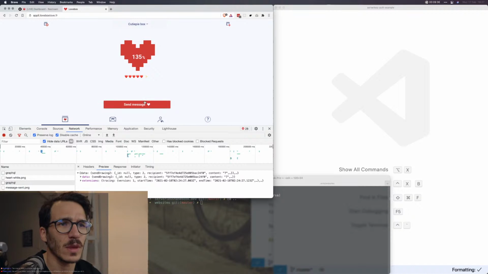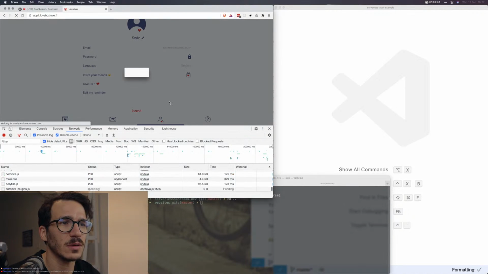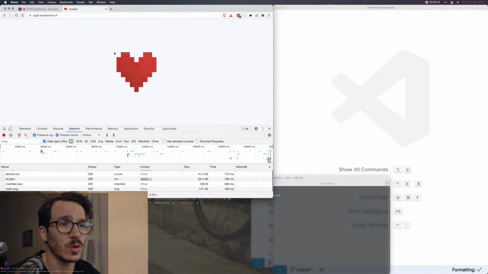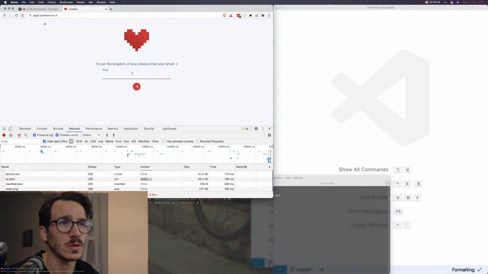Let's see. So how the hell do I log out? I'm gonna log out. The UI is pretty nice. Yes, this is what I was expecting for the little heart to do. It was supposed to spin. So I'm gonna log in as myself.